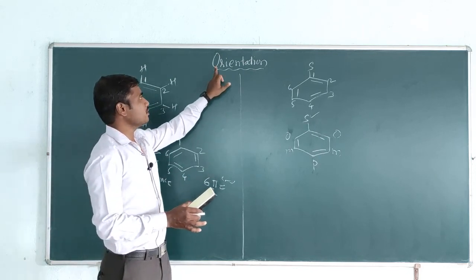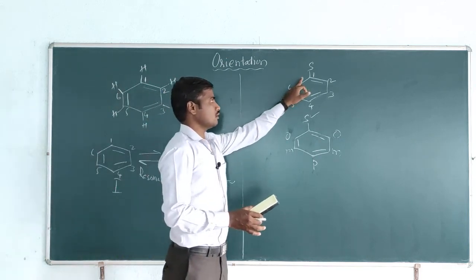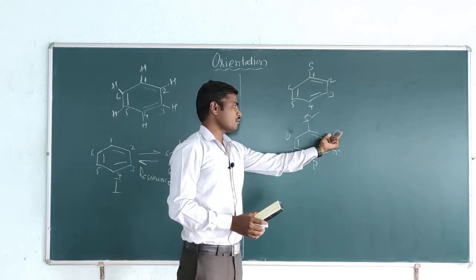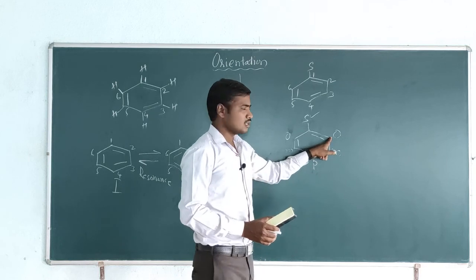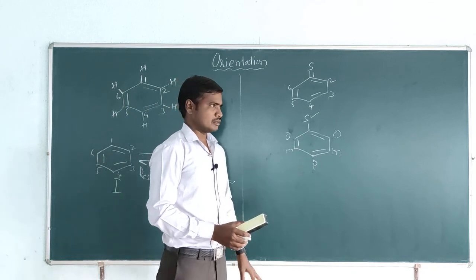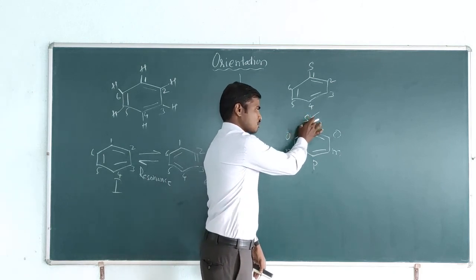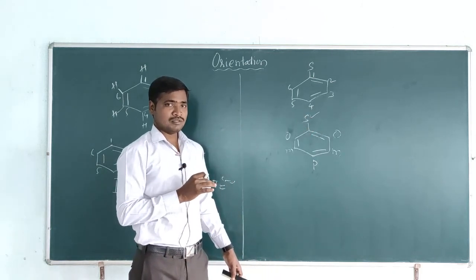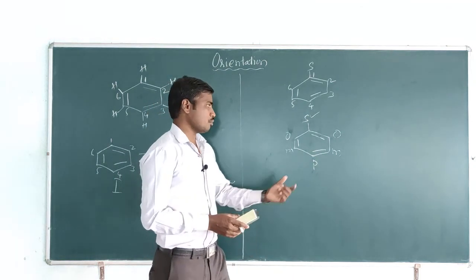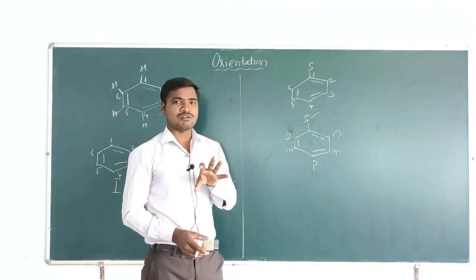Well, now we can define the meaning of orientation. I told you the numbering is only possible in a substituted benzene molecule, and we can give names to particular positions like ortho, meta and para only in a substituted benzene molecule. So orientation means the substituent present on a benzene molecule directs the second incoming group to particular positions like ortho, meta and para. That process we call orientation.